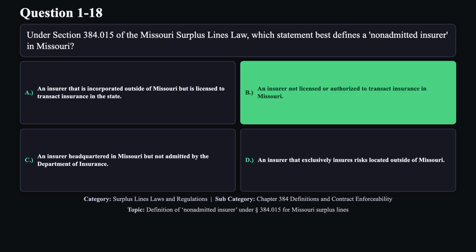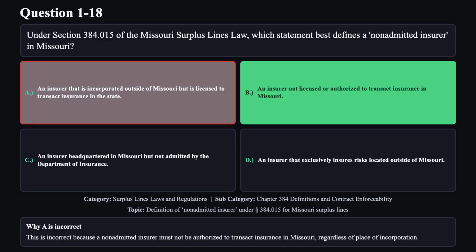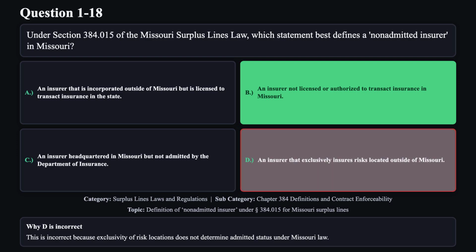The correct answer is B. This option correctly reflects that a non-admitted insurer is one that is not licensed or authorized to transact insurance in Missouri under the statute. Reason A is not correct. This is incorrect because a non-admitted insurer must not be authorized to transact insurance in Missouri, regardless of place of incorporation. Reason C is not correct. This is incorrect because being headquartered in Missouri does not grant admission status. The key is licensure. Reason D is not correct. This is incorrect because exclusivity of risk locations does not determine admitted status under Missouri law.